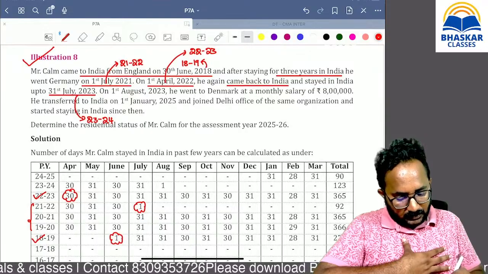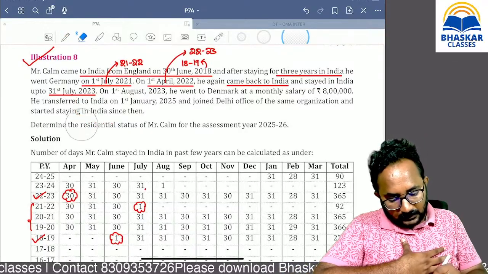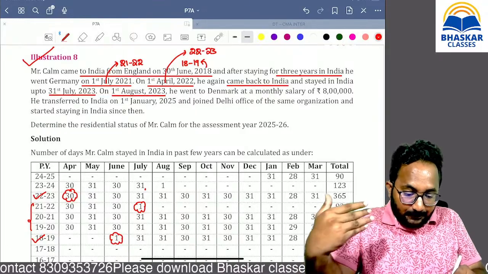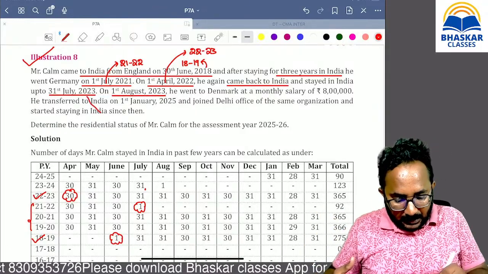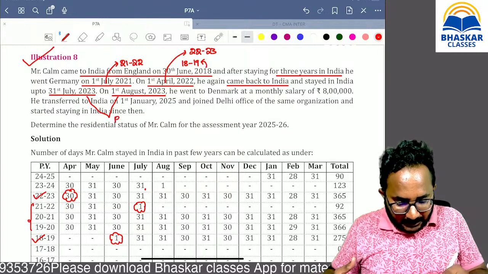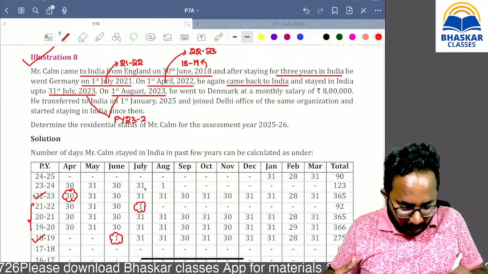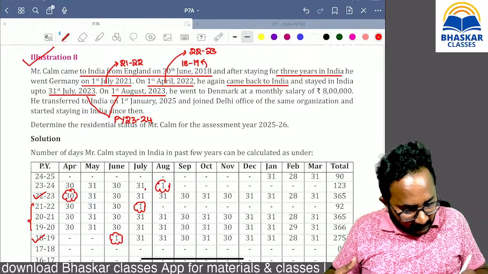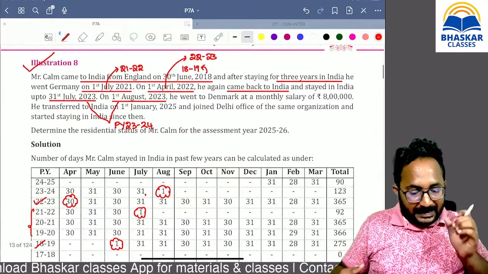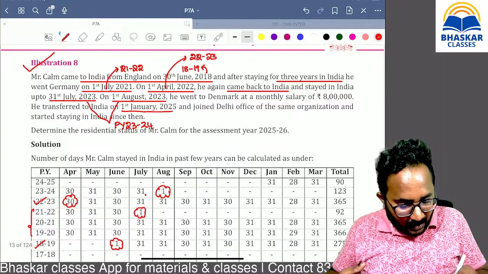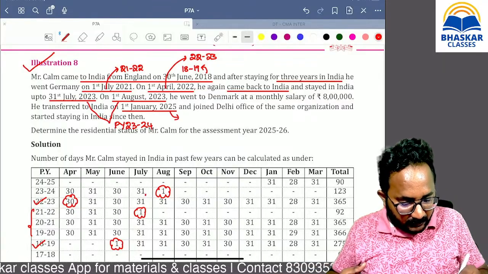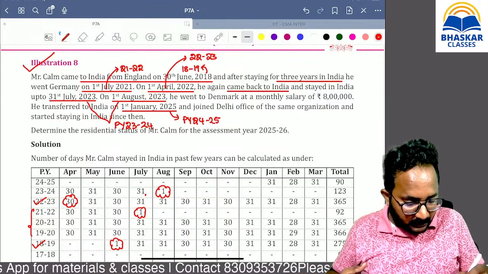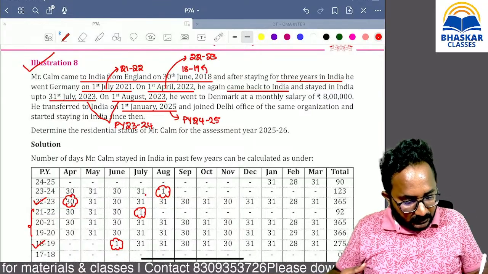Yes, we can count till the date. The next point is important. Here, the next day he departed. In the previous year 23-24, he departed on that date. That's why this day is also counted as stayed in India. Again he comes back to India on 1st July 2025. In which year is that? The previous year 24-25, that means this year.